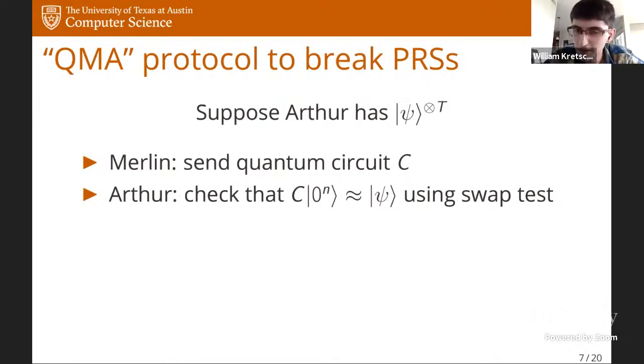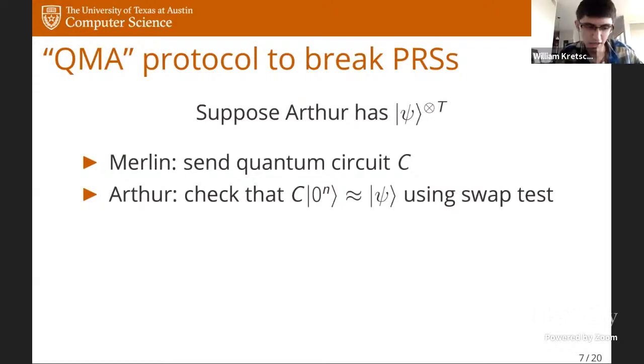On the other hand, if psi is a hard random state, it's not hard to show by essentially just a counting argument that no polynomial size quantum circuit can even approximate psi to reasonable error. And so in that case, Merlin can pass this test with essentially negligible probability. So in that sense, like I said, we've shown that there's this QMA problem, which must be hard if you believe that secure pseudorandom states exist.